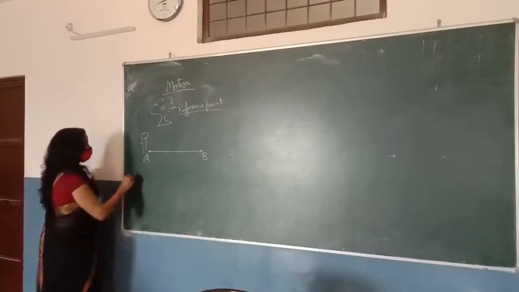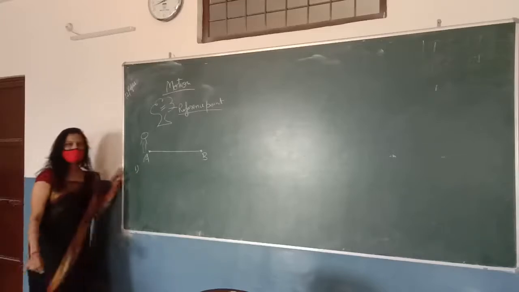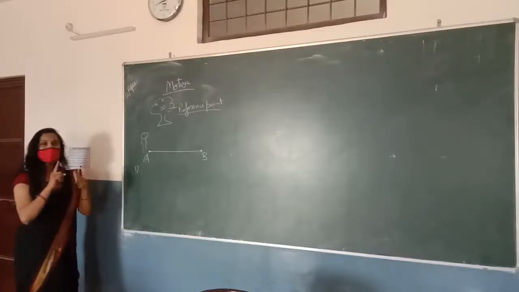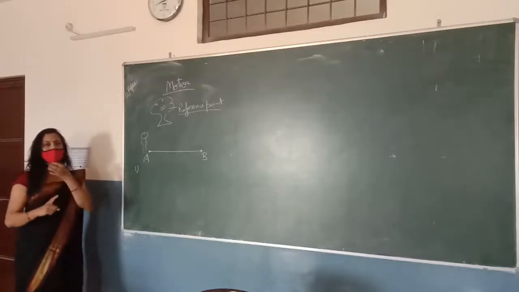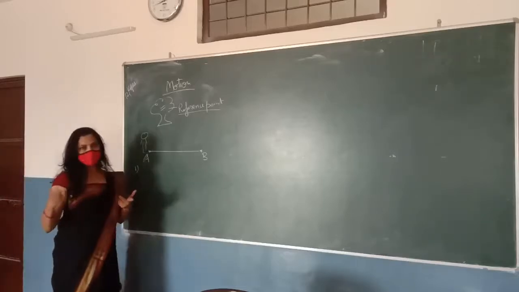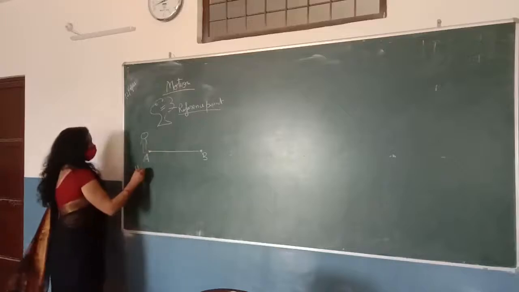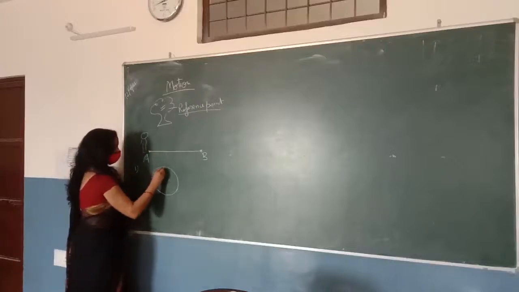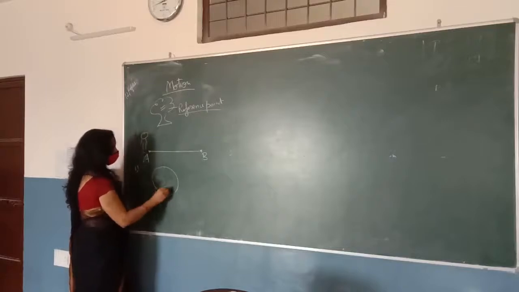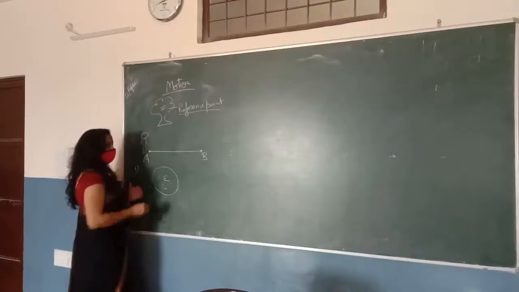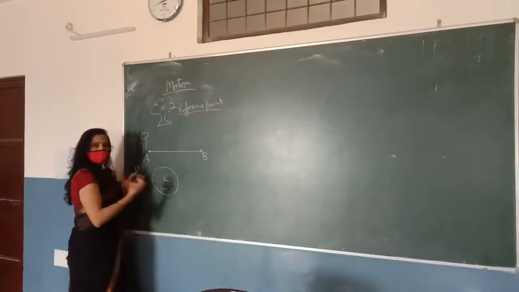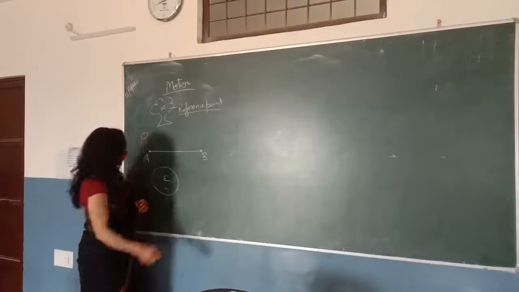Now, one more thing in this part: motion and rest are the related terms. What is the meaning of this? It means that suppose you are here on this earth. You know that our earth is rotating and revolving around the sun.